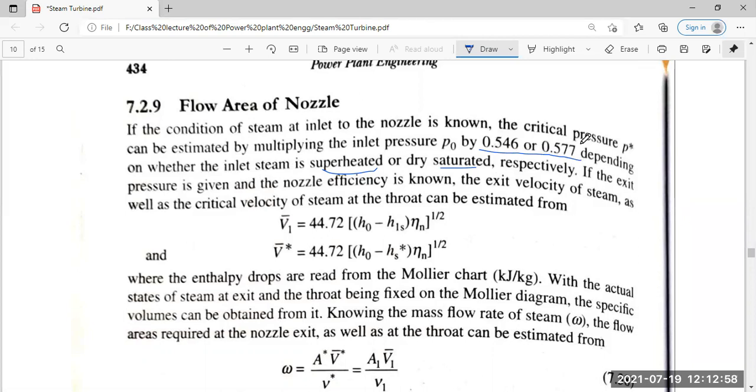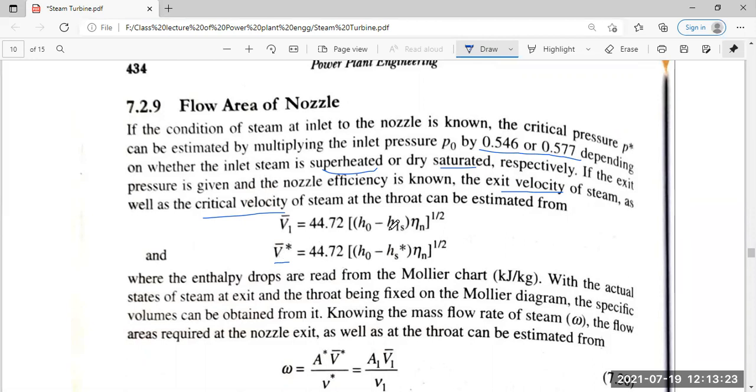Also, if the exit pressure is given and nozzle efficiency is known, the exit velocity of steam as well as critical velocity of steam of the nozzle can be estimated from this equation: V1 = 44.72 square root of (H0 minus H1s) multiplied by the efficiency of the nozzle, where H0 is the stagnation enthalpy and H1s the isentropic enthalpy. The critical velocity is more or less multiplied with the same factor.